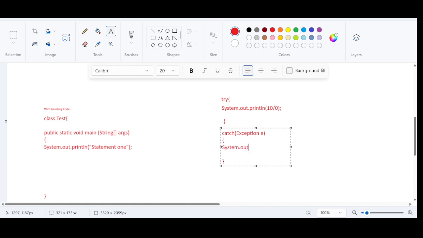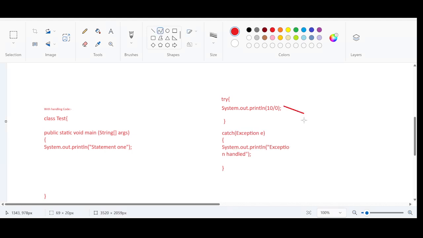System.out.println. Here you just write "exception handled". When I say if you find any risky code, put that code in the try block. If this code is going to generate an exception, 10 by 0, obviously it will generate the exception, isn't it?